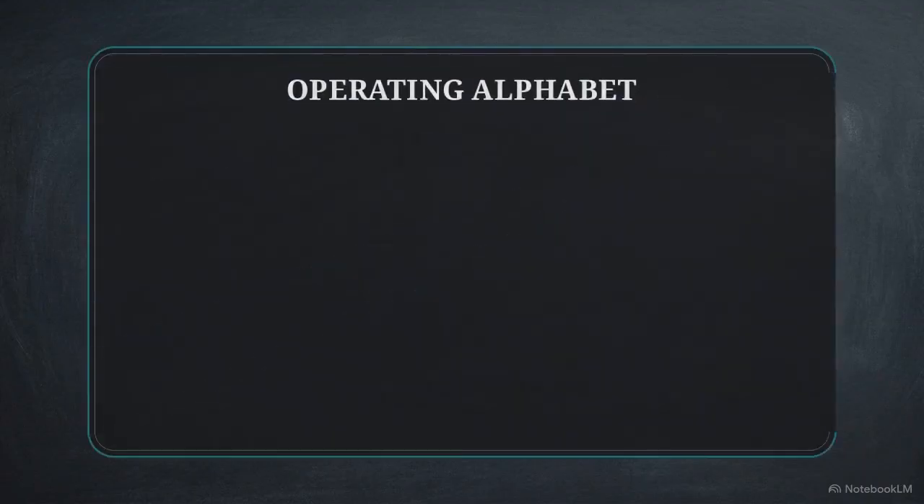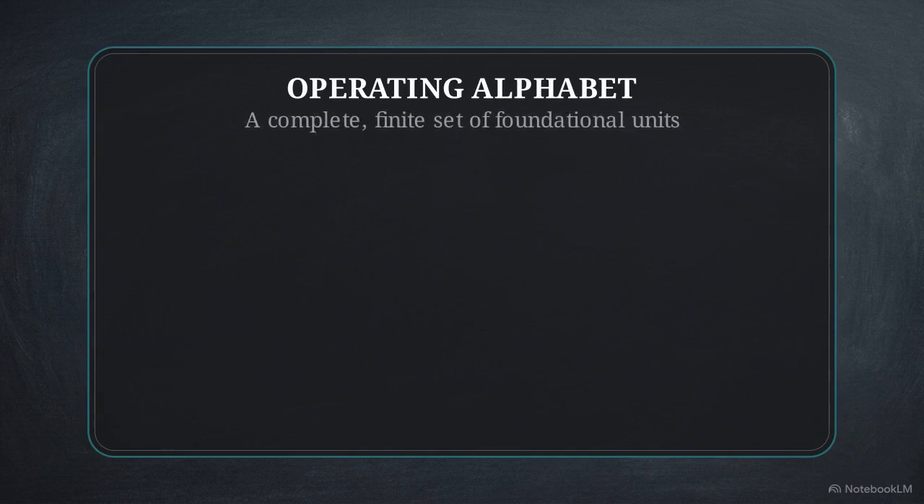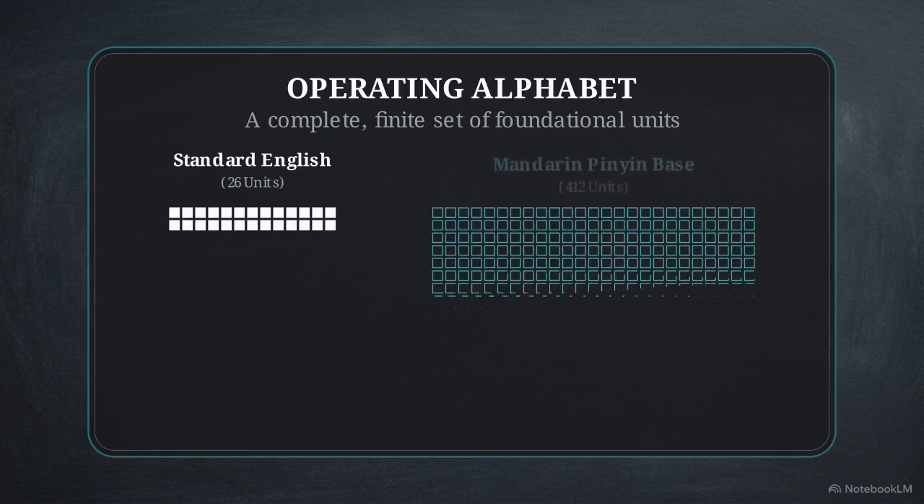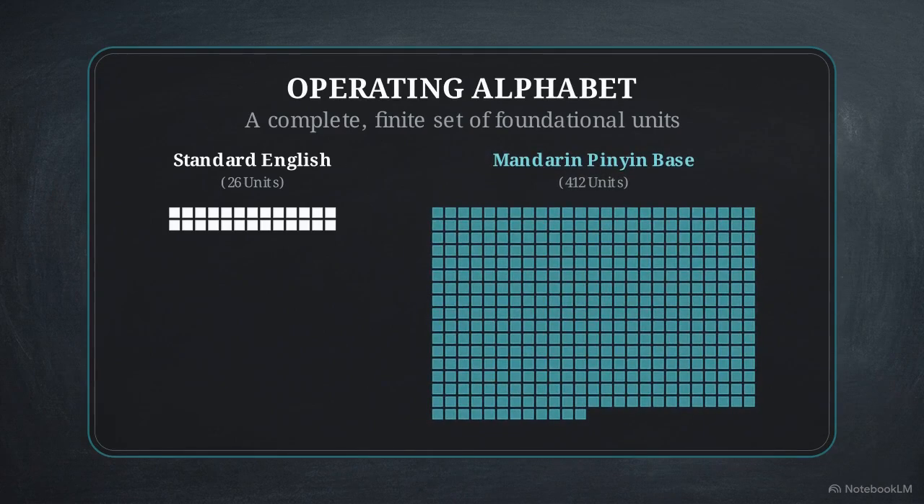The test involves recovering an operating alphabet. This is the complete, finite set of foundational units, like letters or syllables, used to construct a written language. English uses its 26 letters. Mandarin uses a bounded set of legal pinyin syllables.